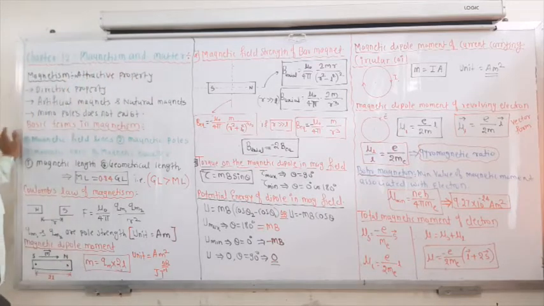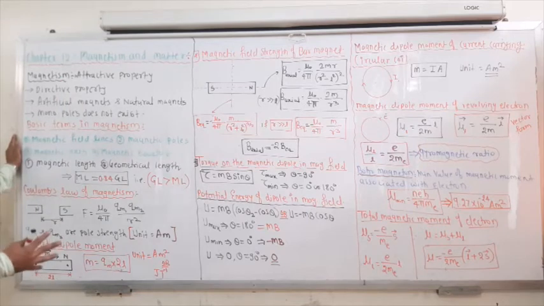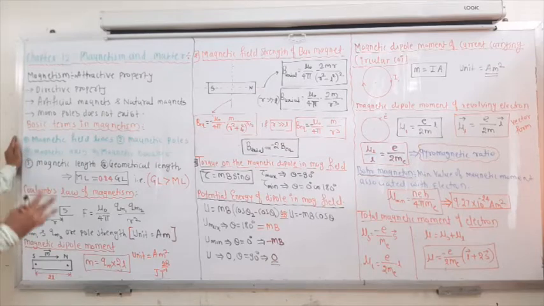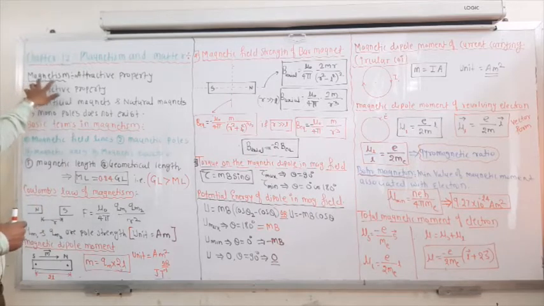In this chapter you will learn how magnets are created and what the properties of magnets are. Magnets have a north pole and a south pole. So what exactly are the properties, how you can deal with them, and what equations you are going to deal with. Here the first term is magnetism.